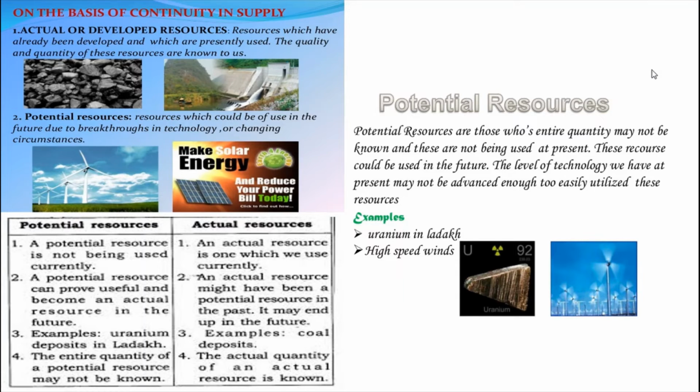Potential resources are those whose entire quantity may not be known and which are not being used at present. See the difference. In actual resources, we can find the quantity, but in potential resources, the entire quantity may not be known. And one more thing, they are not being used at present but may be used in future. The reason we can't use them at present is the level of technology, lack of technology.